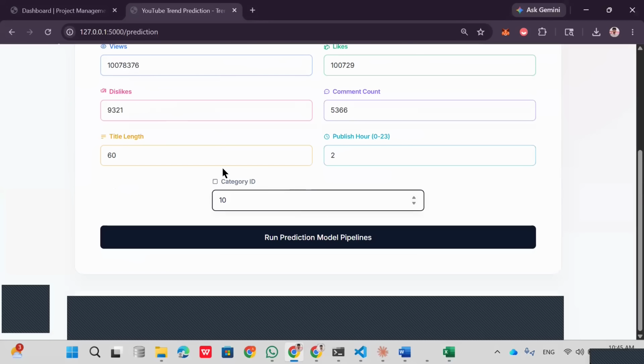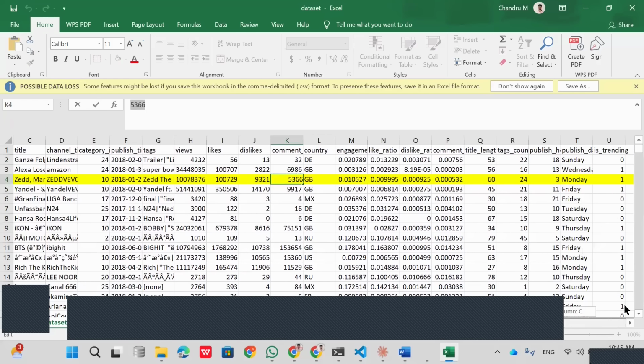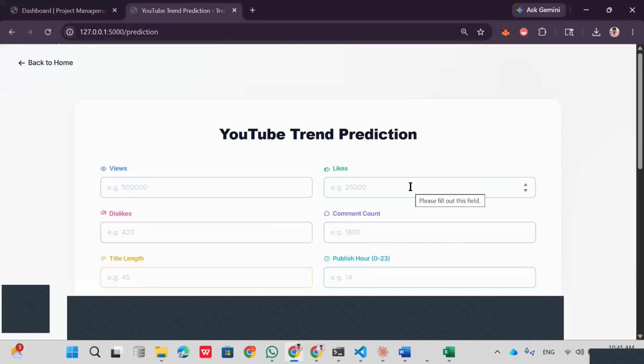So now I have entered all the inputs. Now what it should show, you can see that it is one. One means it should be a trending video. So we'll check how the model is predicting.